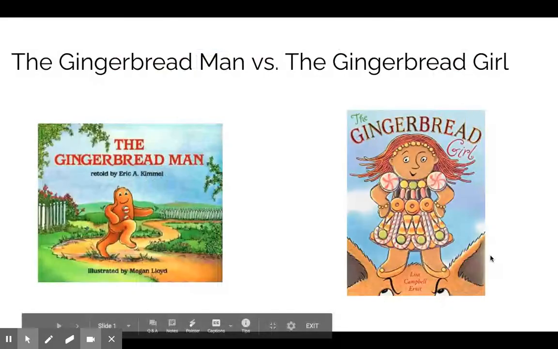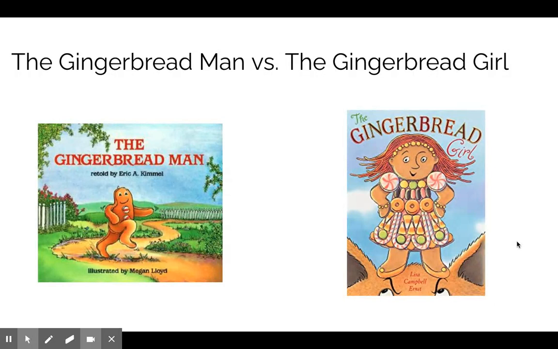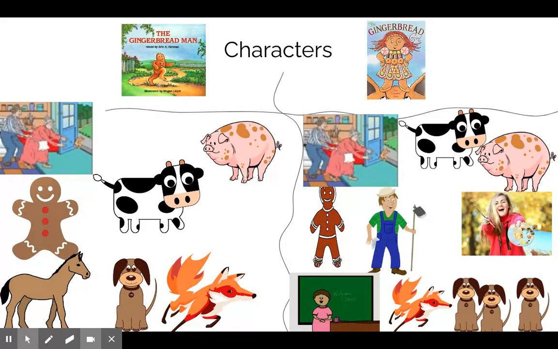You can see on the front cover of this book that she's standing on top of the fox. So that's to kind of give you a reminder that she beat the fox. She won. She's the one who's in control of him when he tried to be in control of her. So on each slide, we can go through and we can look at things that are the same and that are different. So let's look at the characters.